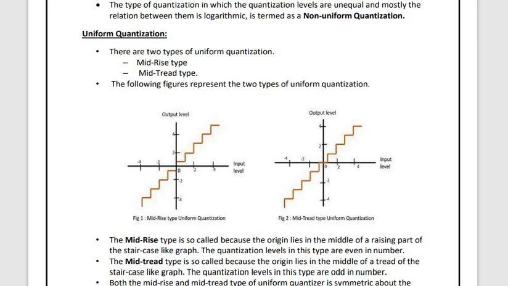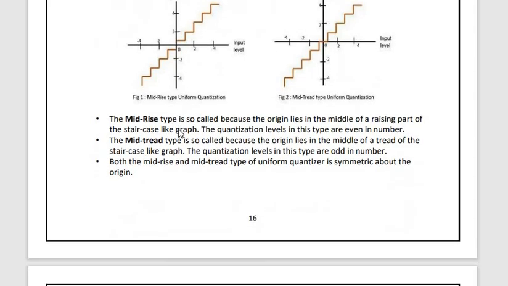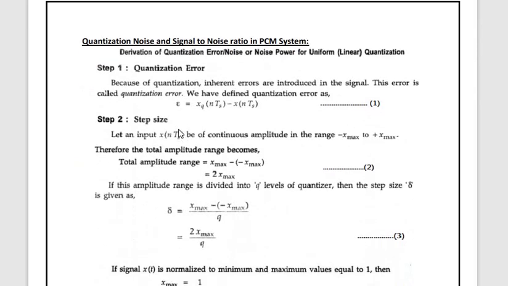When it comes to the mid-tread type, it is so called because the origin lies in the middle of the tread, this part in the tread. So this is called your mid-tread type of quantization. Both mid-rise and mid-tread types of quantization are symmetric about the origin. They will be meeting at the origin. So these are the two types of uniform quantization.